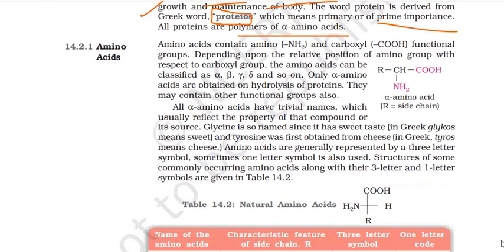What are now amino acids? Let's come to the monomeric unit of proteins. Amino acids contain the amine group. Acid है तो carboxyl group भी होगा. ये functional groups होते हैं. You're given an alpha amino acid. ठीक है. R is the side chain.